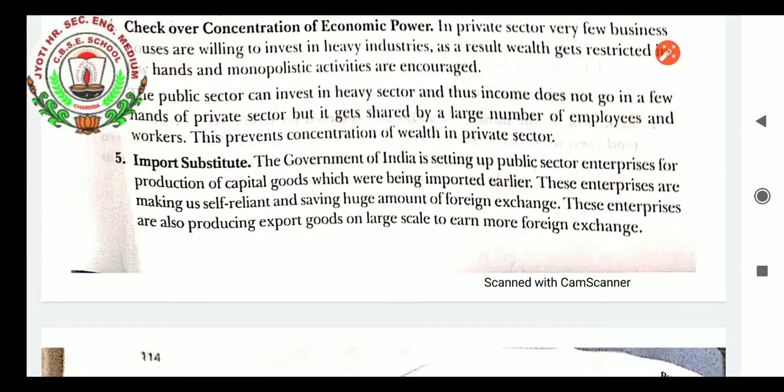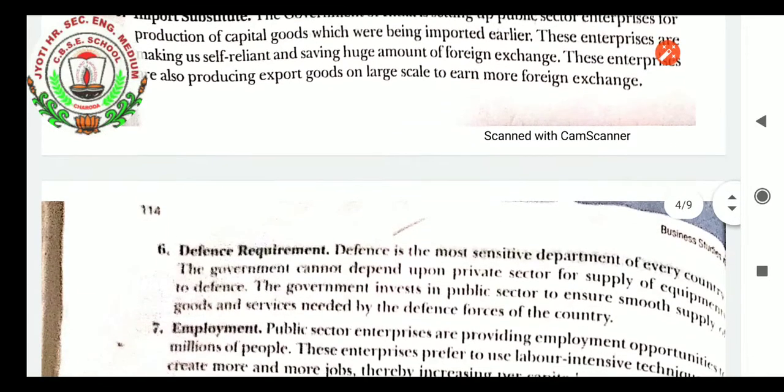Basically, the goods which needed to be imported from a foreign country because they were not produced in our country, the government is now trying to produce in our own country, so that our country's people will benefit from it, and our economic development will also not get disturbed. It will increase as our investment will be invested in our own country instead of in foreign countries.